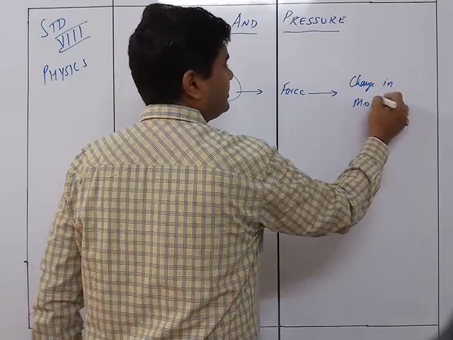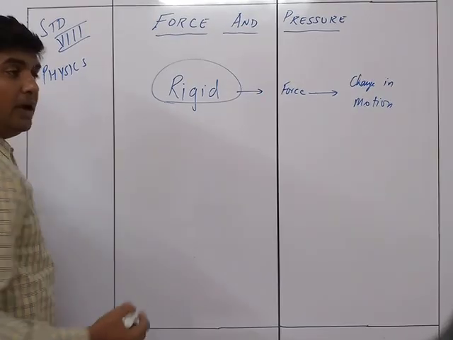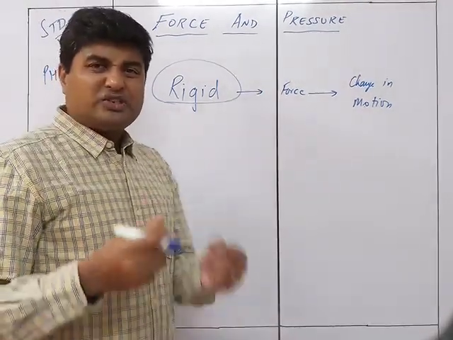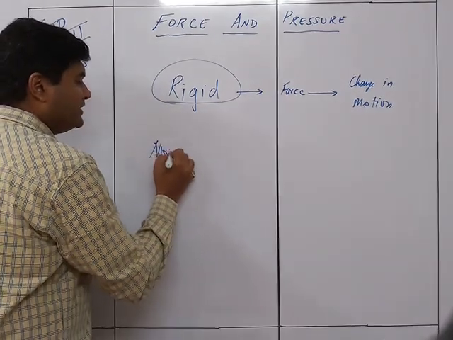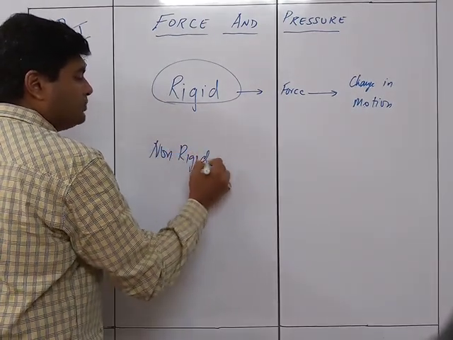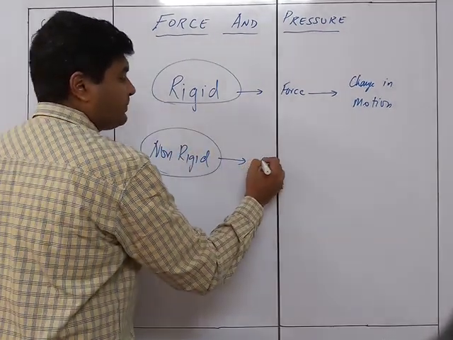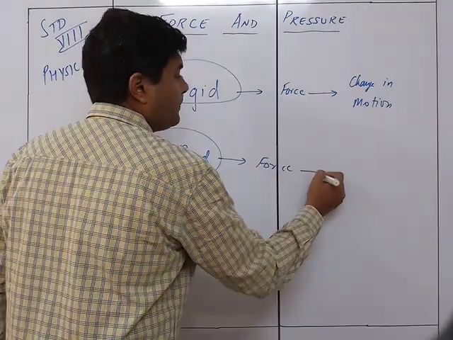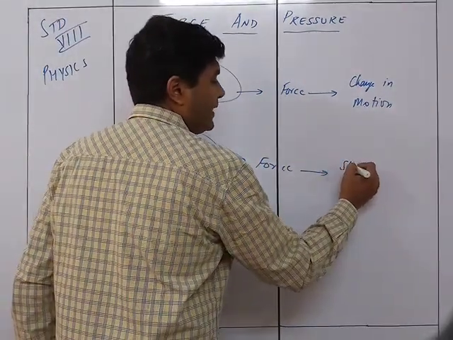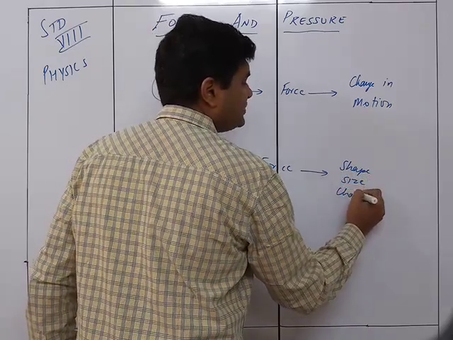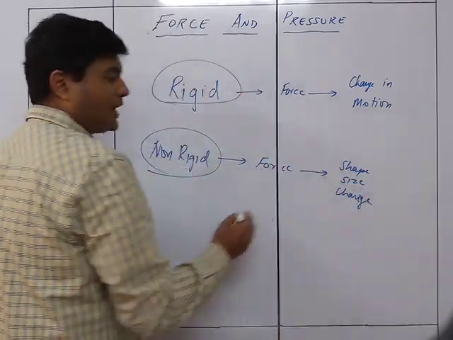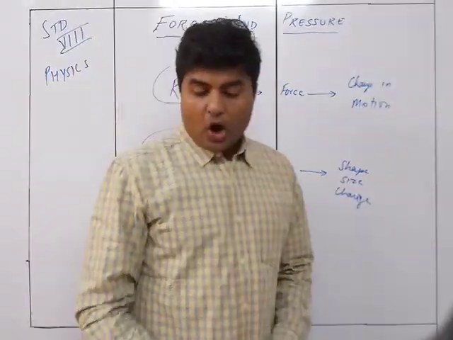Okay, the change in motion is going to take place on a rigid body. But if it is not a rigid body, meaning it's not a hard body but a soft body, then it is called a non-rigid body. So when it is a non-rigid body, when the force is applied, this force is going to bring about changes in shape and size. So change in shape and size is going to come into the picture when it is a non-rigid body.